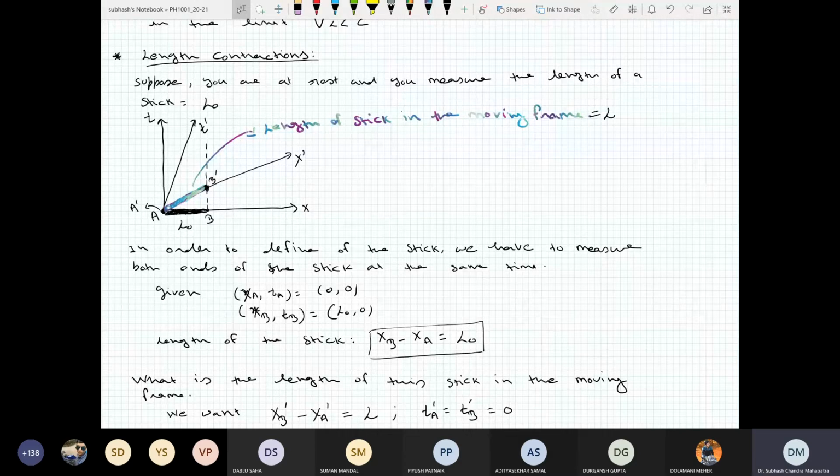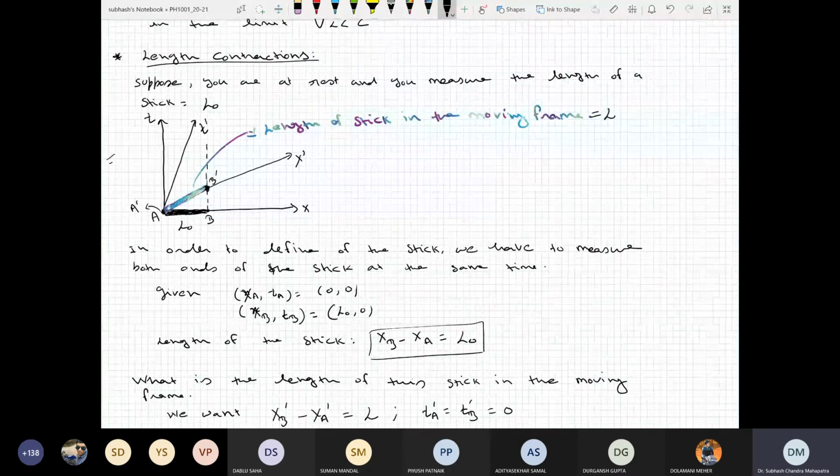The point is, what you are measuring and what that guy in motion is measuring, they are different. You can see from this graph, you are actually measuring this black dashed length, and the guy in motion is measuring this length.